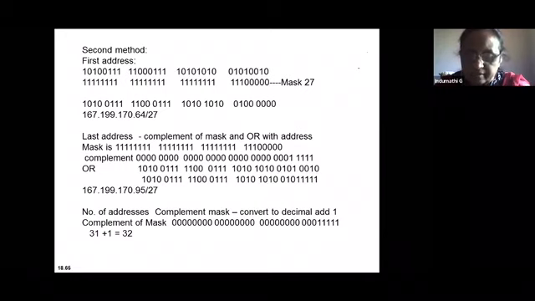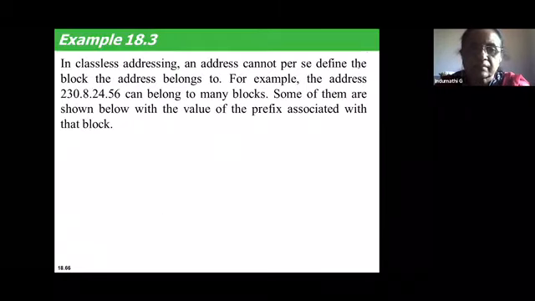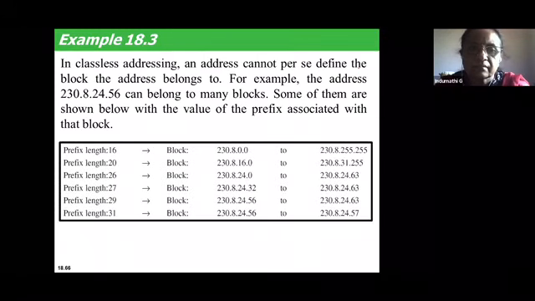Just calculate the same thing. This example has steps which I have not written here. I will share the steps and then you will know the answer for this. This example says an address cannot define the block per se.